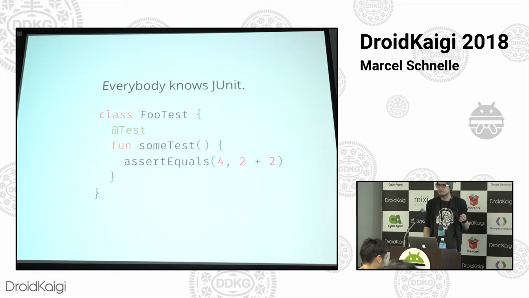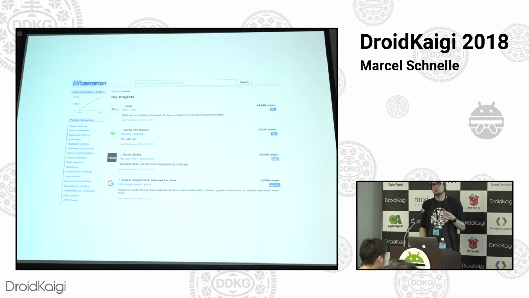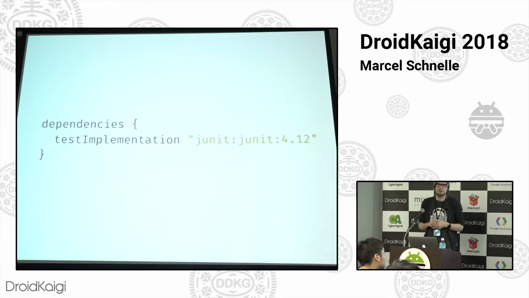In fact, JUnit is so well known, and it has been for decades now, that it has matured over the years and now has become by far the most popular library on all of Maven Central and the most pulled in external dependency in all of GitHub. So this is how you'd pull in your JUnit today, right?